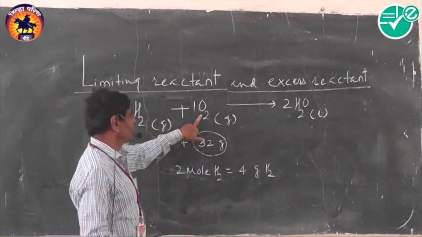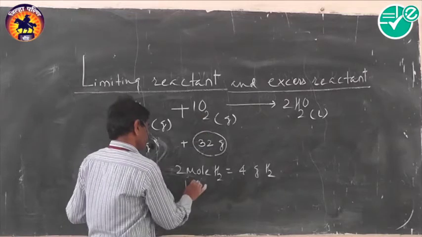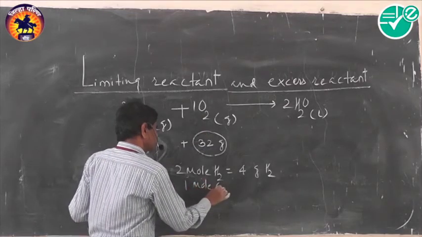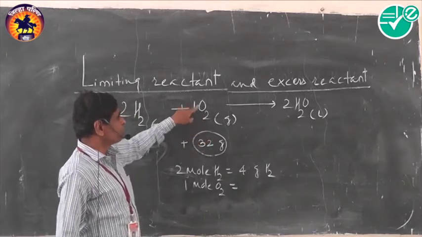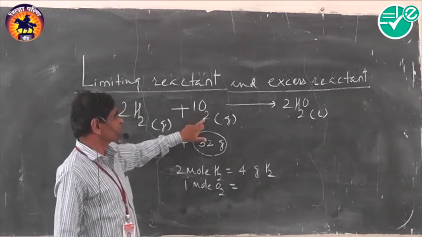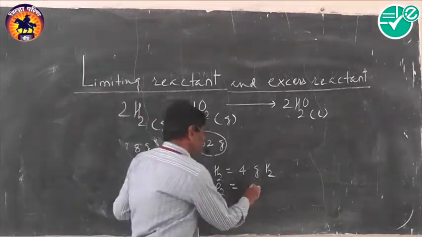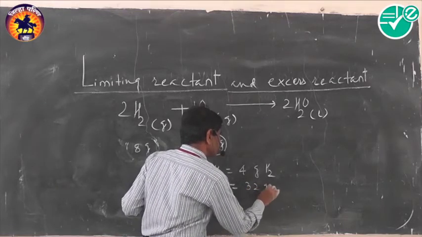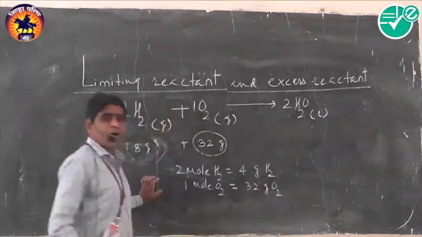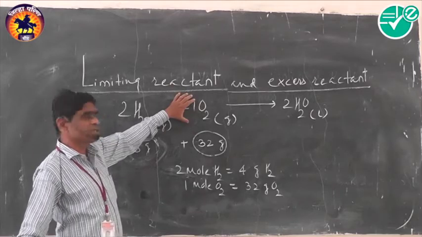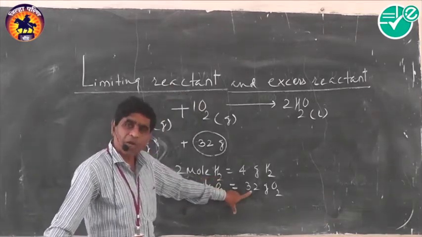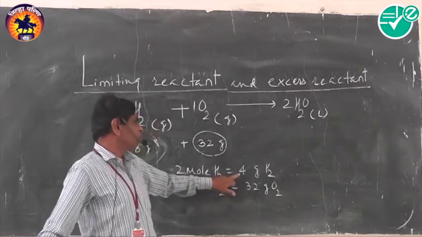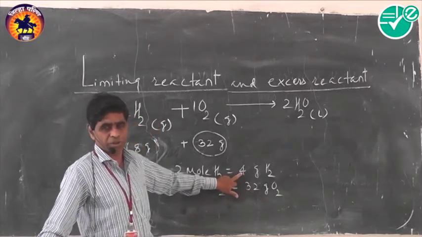Now 1 mole oxygen. The atomic mass of oxygen is 16, and the molecular formula is O2, so 16 plus 16 is 32. 1 mole of oxygen is equal to 32 gram oxygen. From this relation it is observed that 32 gram of oxygen is required for 4 gram of hydrogen.